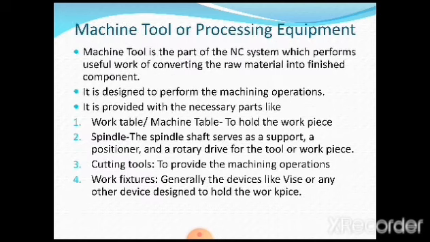Now machine tools. The third important part of an NC system is a machine tool or a processing equipment. The machine tool is the part of the NC system which performs the useful work of converting the raw materials into a finished component. So what is our aim here? We require the production of the job. That means we require to produce a particular job, and that particular job is being produced on a machine tool itself.